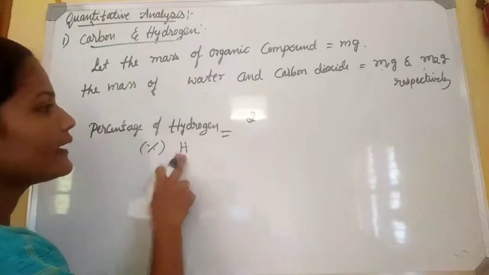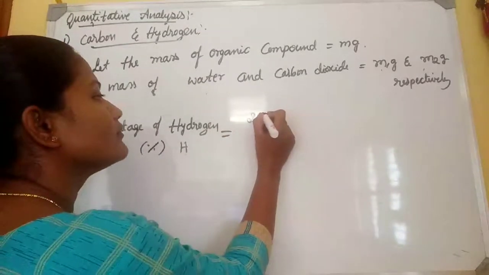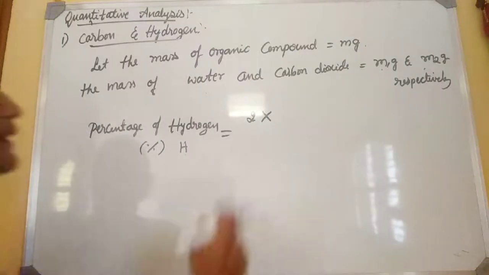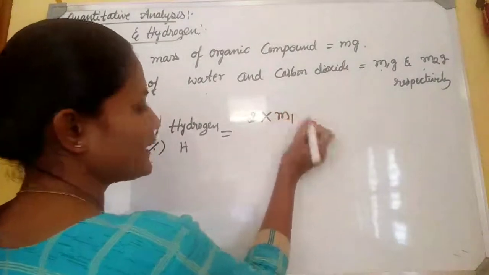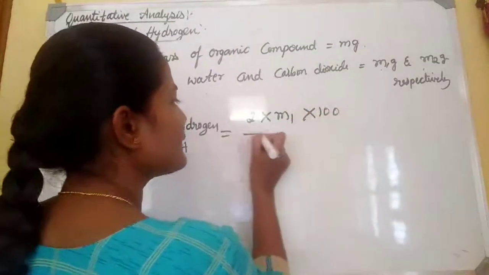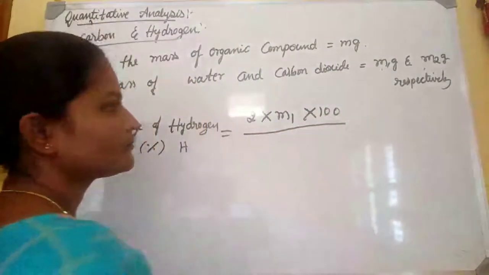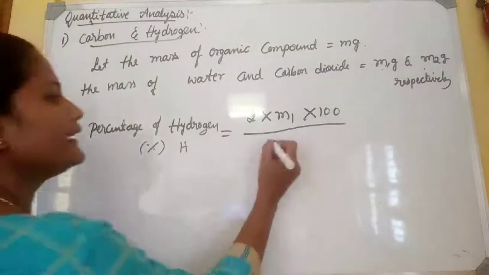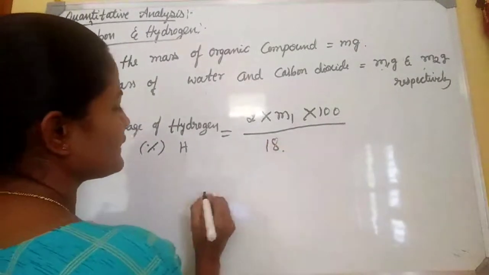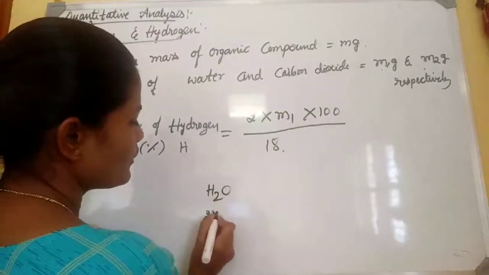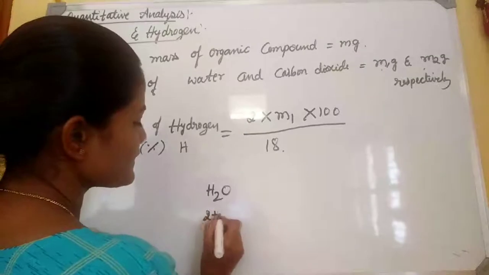Okay. Then the mass of m1, that is water. Mass of water into 100 by what? By 18. How did 18 come, ma'am? The molecular weight of water is 2 plus 16.